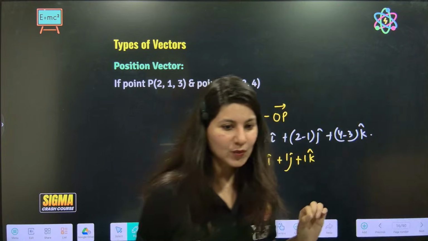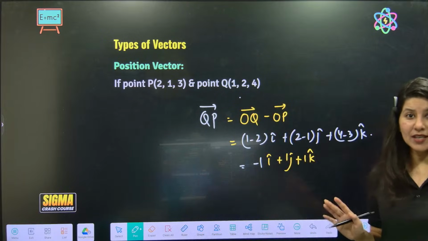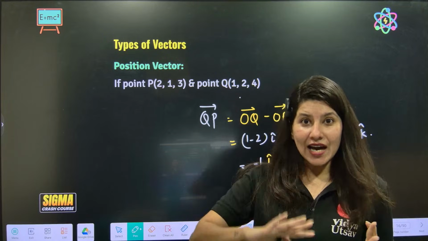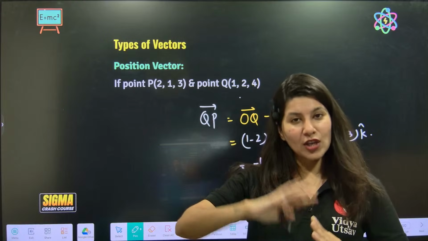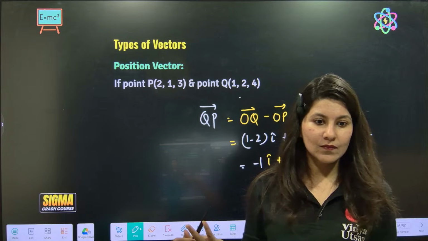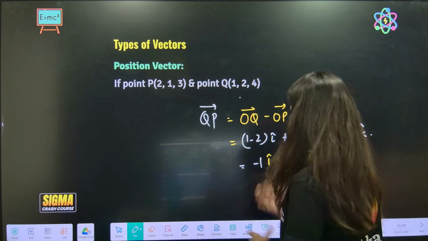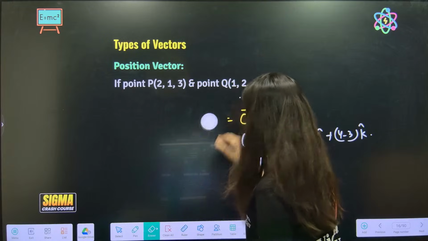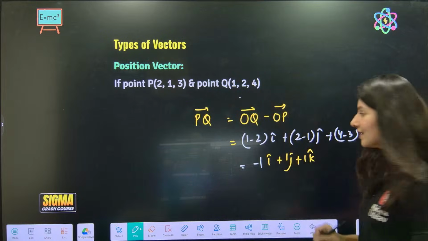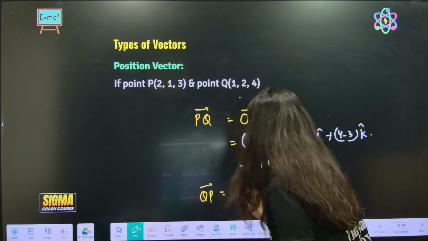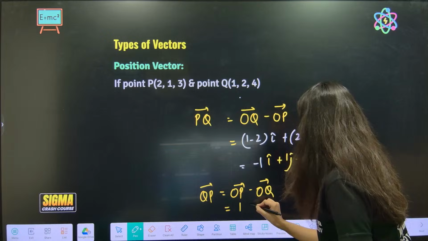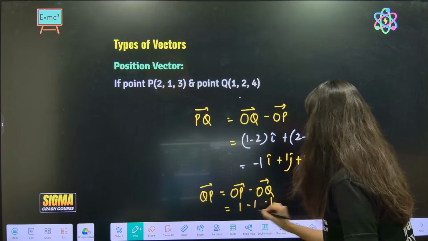One thing I would like to tell you, and this is important for JEE Main. It is so frustrating to write i and then apply a cap, j cap, k cap. Oops, I have made a mistake. Sorry, I am talking about PQ. Let's calculate PQ. PQ is OQ minus OP, right? And what about QP? QP will be OP minus OQ. So it is going to be 1, minus 1 and minus 1.